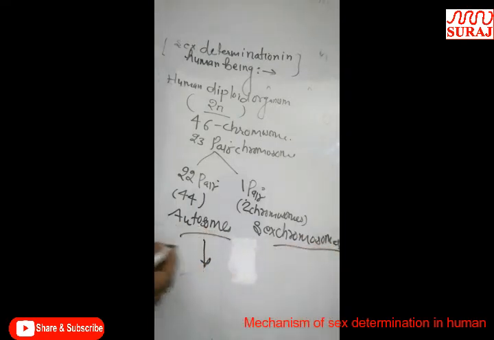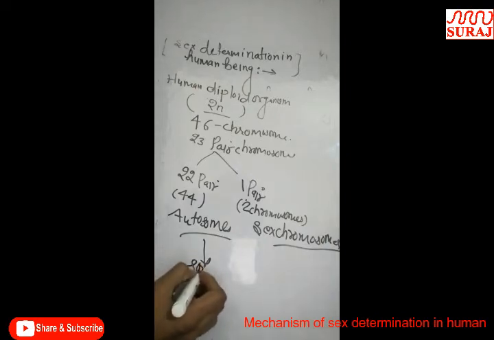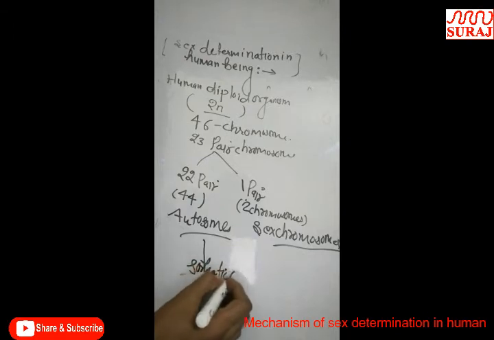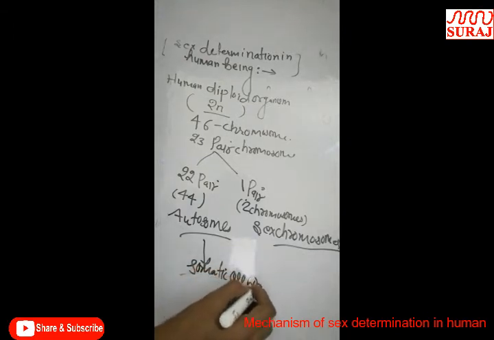The autosomes are the chromosomes which are present in somatic cells and body, and these chromosomes control the somatic character.